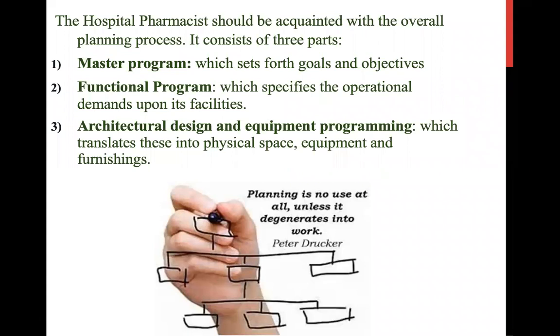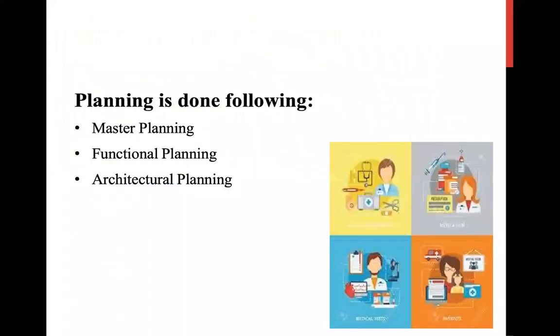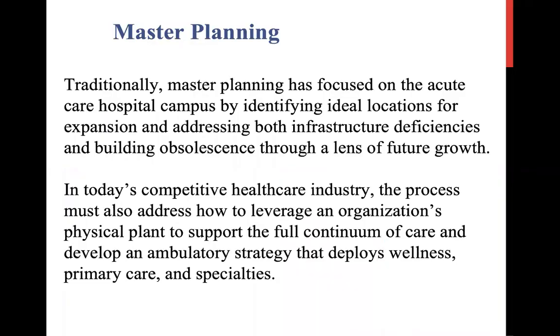The hospital pharmacist should be acquainted with the overall planning process. It consists of 3 parts: master program, functional program, architectural design and equipment programming. Now, planning is done in the following: master planning, functional planning, and architectural planning. Now, master planning.